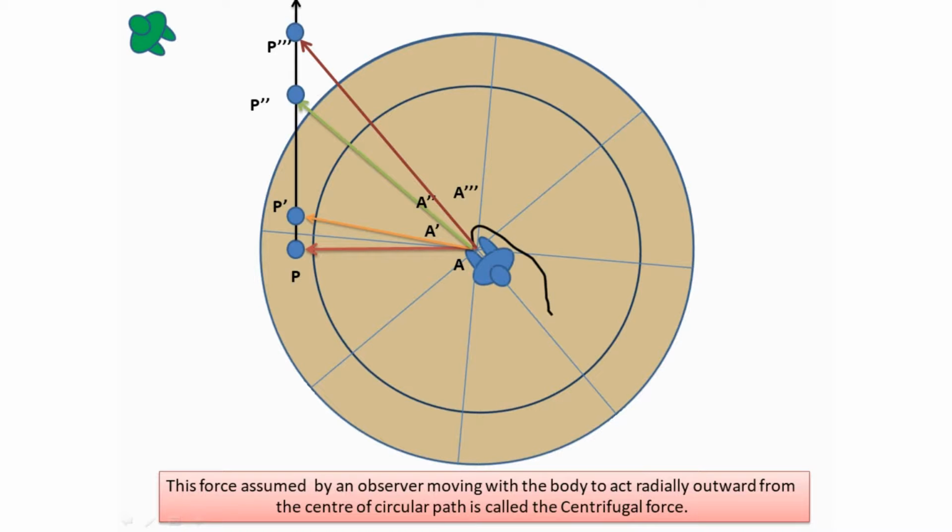Here I have used the word assumed because there is no such force acting on the ball, but it is just observed or experienced by the person in the rotating frame. For the green man observing from the stationary frame, there is no such force acting radially outwards. He sees the ball moving in a straight line. Hence, centrifugal force is a fictitious force.